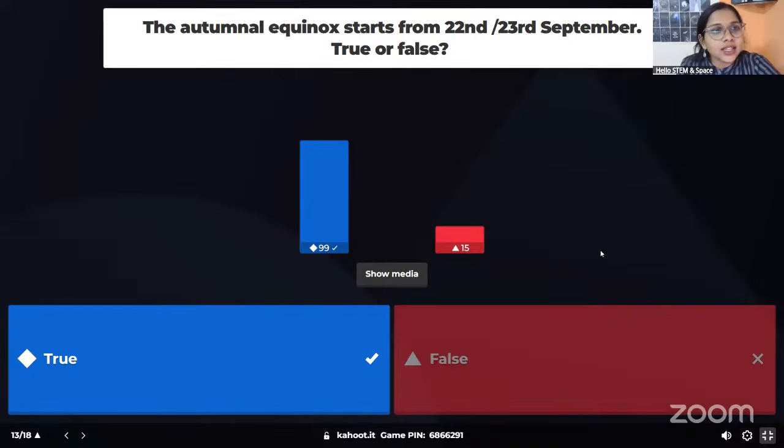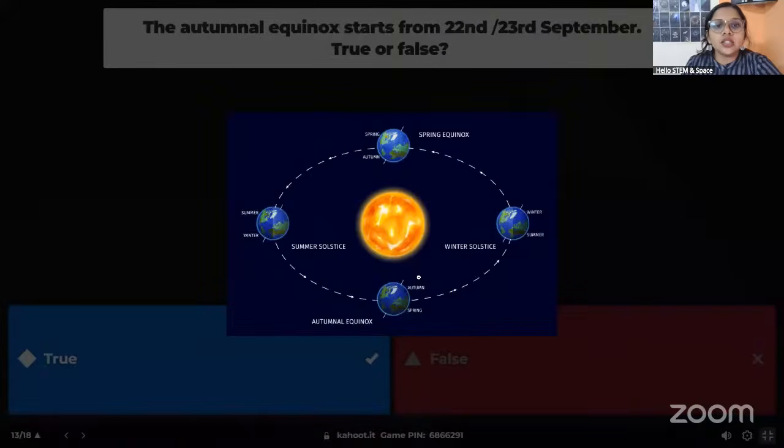So yes, the correct answer is true. The autumnal equinox is actually the official start of the autumn season in the northern hemisphere, which starts on 22nd or 23rd September. Basically, equinox means equal day and equal night. It happens because the sunlight falls directly on the equator, and the tilt of Earth is neither away from nor towards the sun. So the sunlight will come equally on the northern and southern hemispheres, and the northern hemisphere will get equal length of day and night.